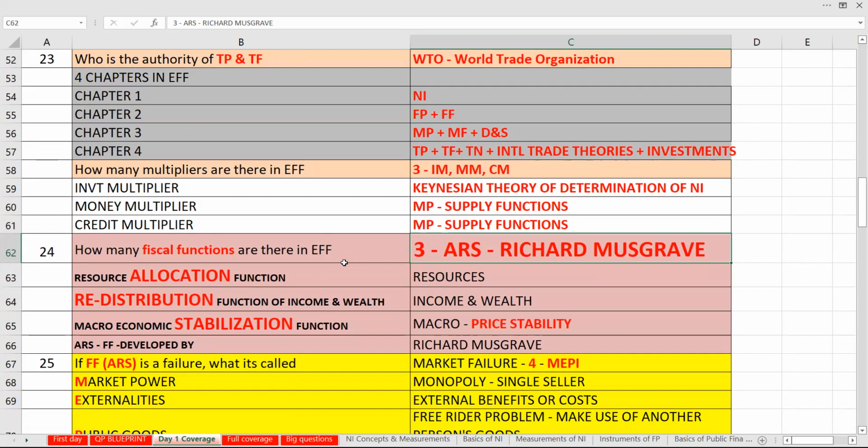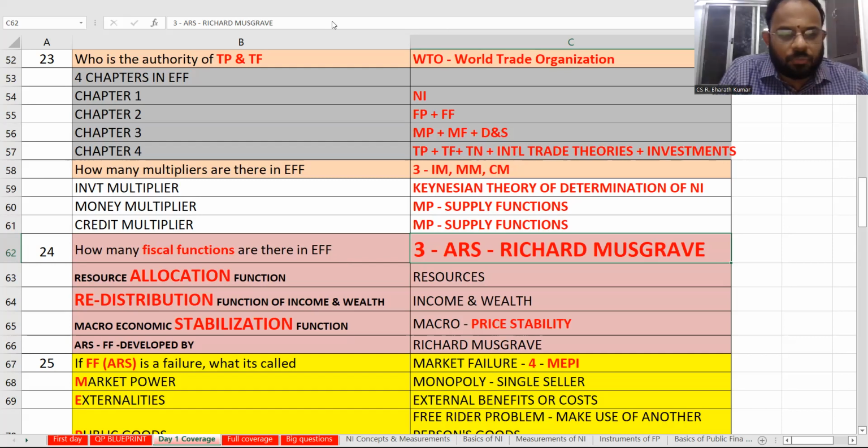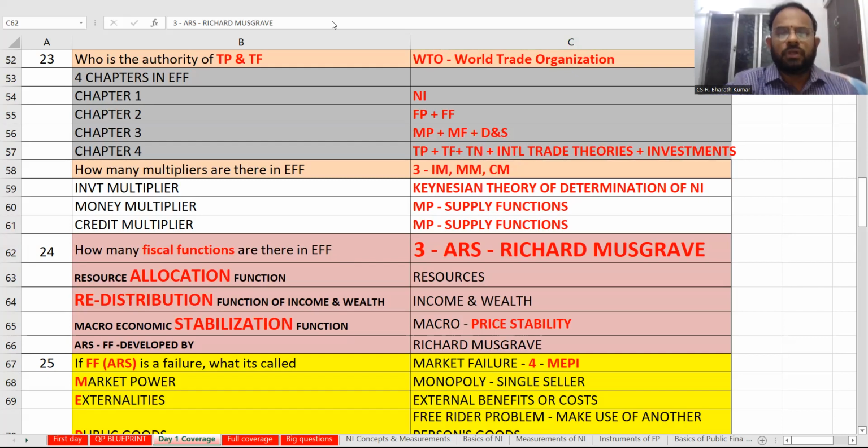A is allocation. What is R? Redistribution function of income and wealth. What is S? It is called stabilization. What stabilization? Macroeconomic stabilization, price stability. So stability means what stability? Price stability. So you will concentrate on ARS, and that is your fiscal function.